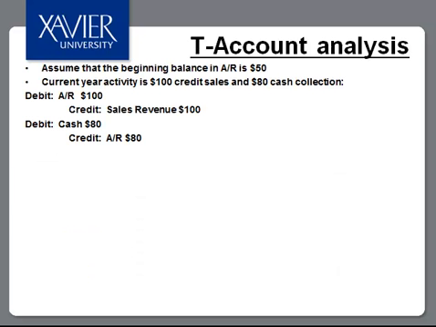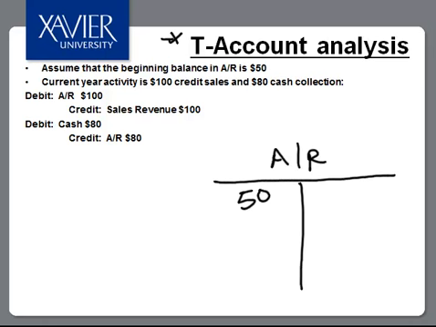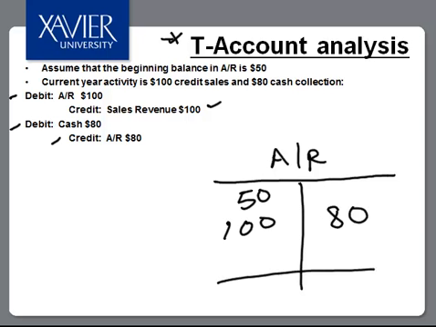To illustrate, we will use what's called T-account analysis. For a simple example, assume that the beginning balance in accounts receivable is $50. Current year activity is as follows: $100 in credit sales, debit accounts receivable, credit sales revenue, and then $80 of cash collections, debit cash, credit accounts receivable for $80. Our ending balance in accounts receivable would be $70. We have an increase in this current asset of $20.